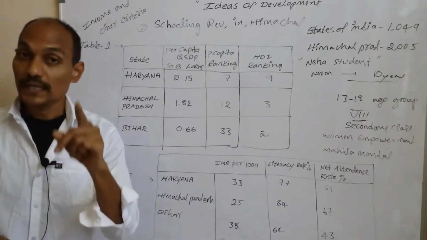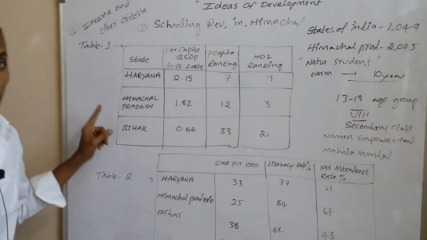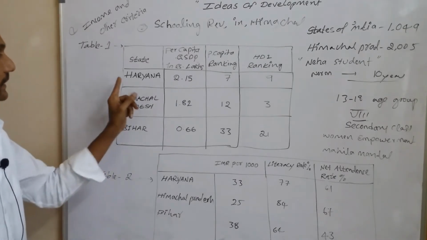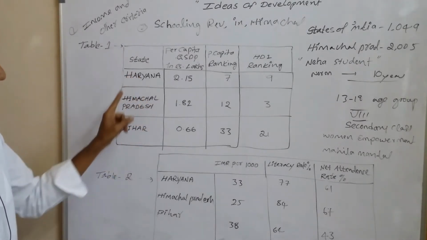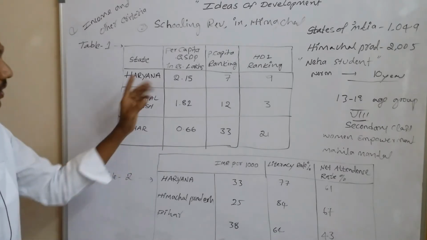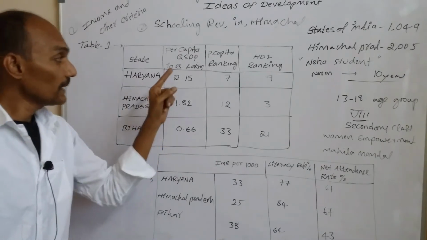Okay, so here let's see some examples. Here given two tables, table 1 and table 2. So here table 1. There are three states, Haryana, Himachal Pradesh and Bihar, according to their per capita income in lakhs.